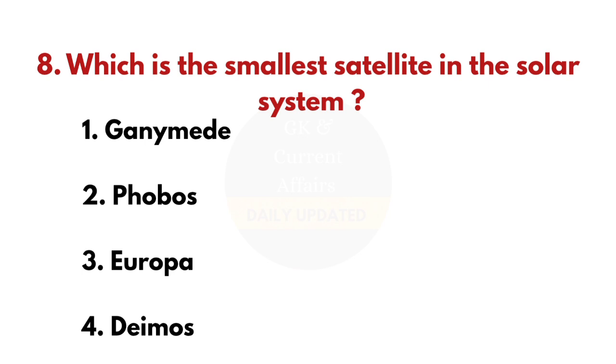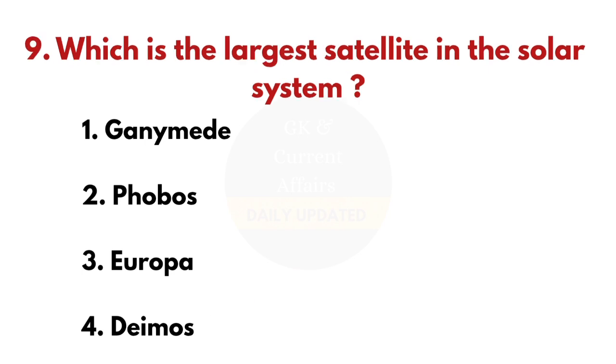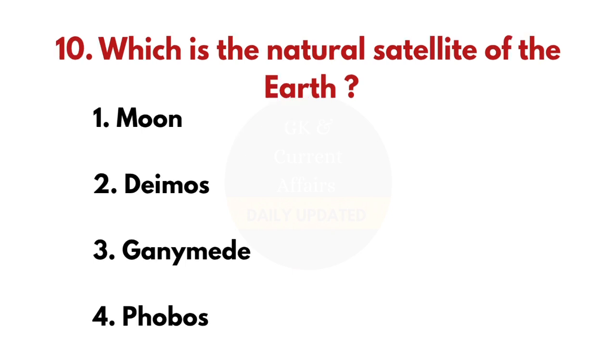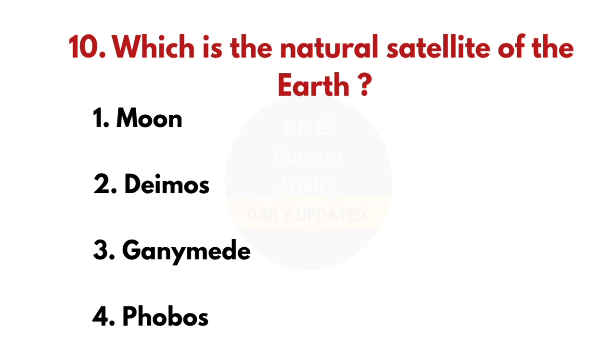Eighth question, which is the smallest satellite in the solar system? And the correct answer is Deimos. Ninth question, which is the largest satellite in the solar system? And the correct answer is Ganymede. 10th question, which is the natural satellite of the Earth? And the answer is Moon.